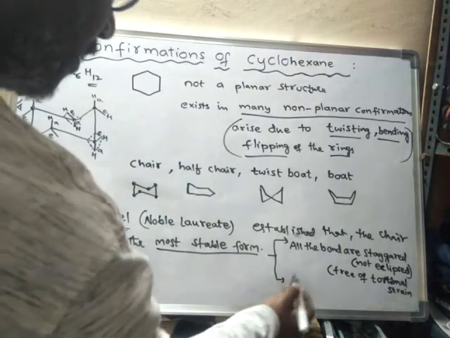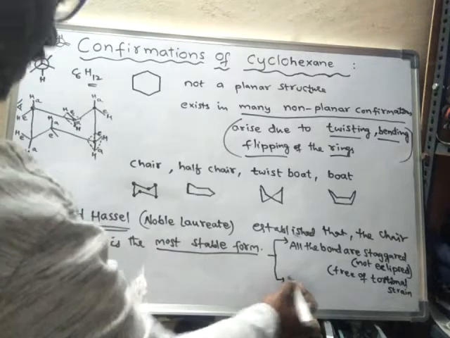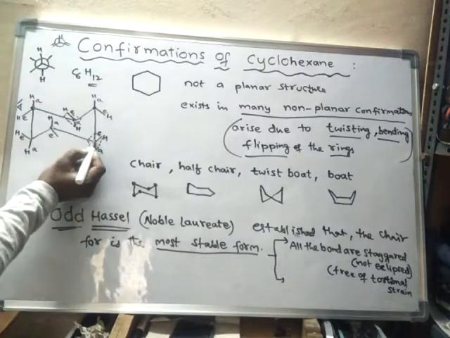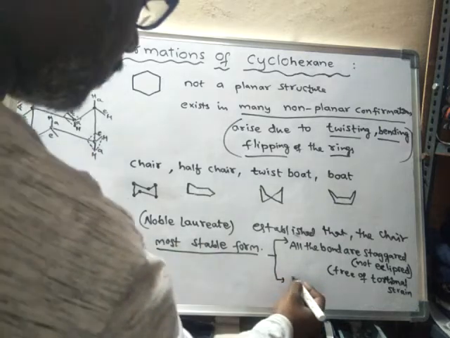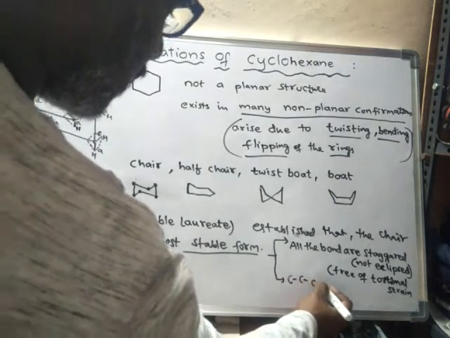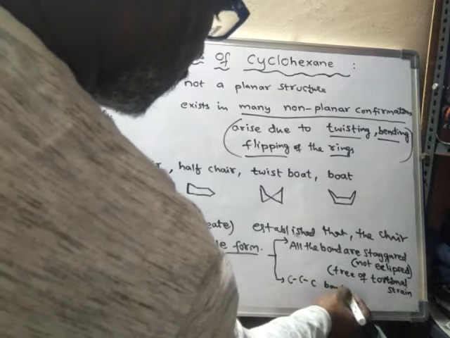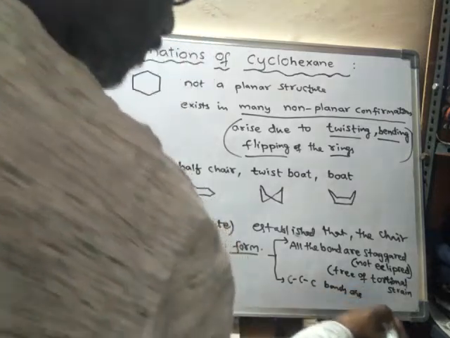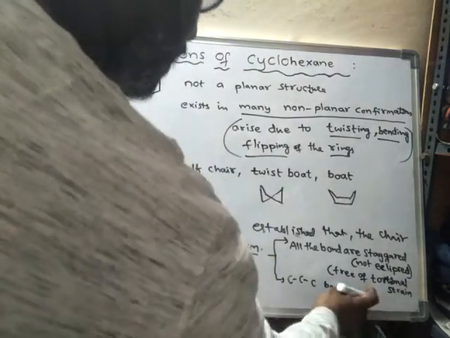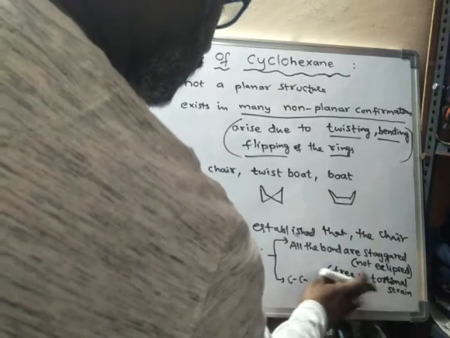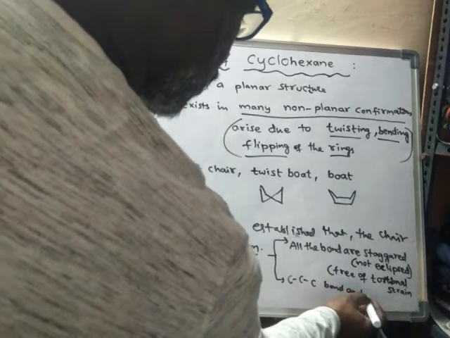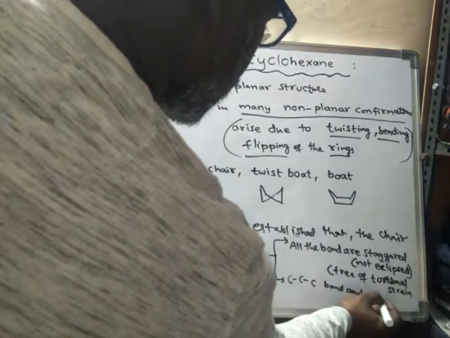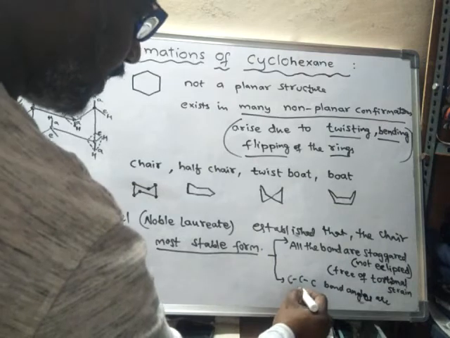So that means the second point is the carbon-carbon bond angles are tetrahedral.